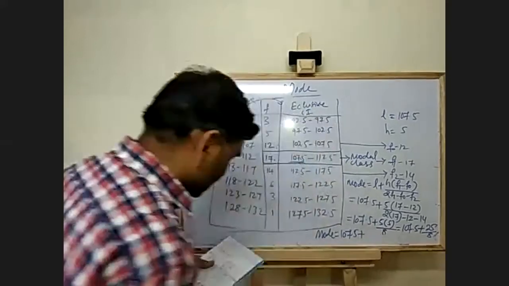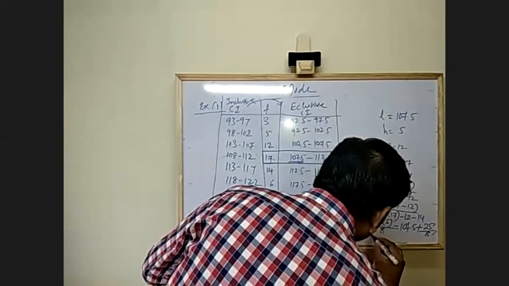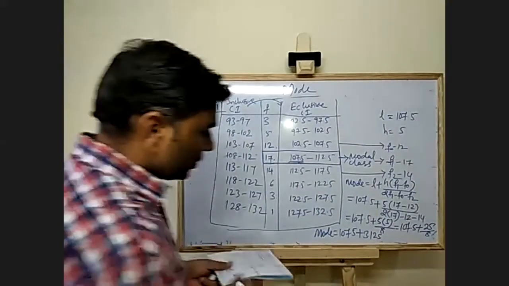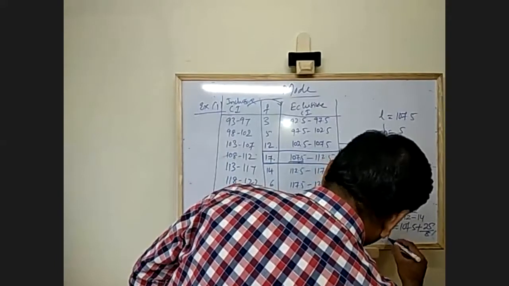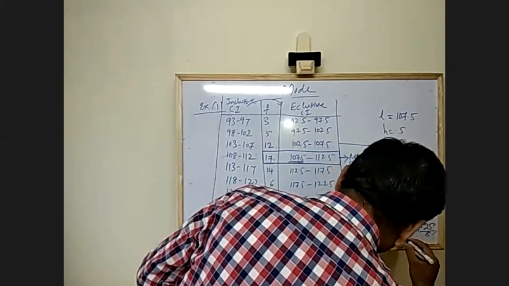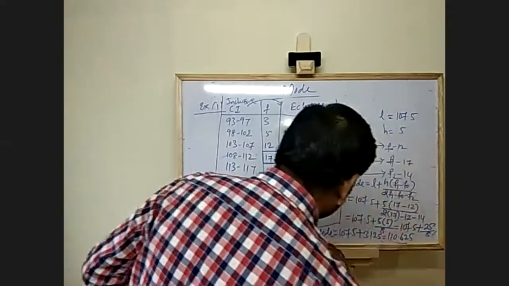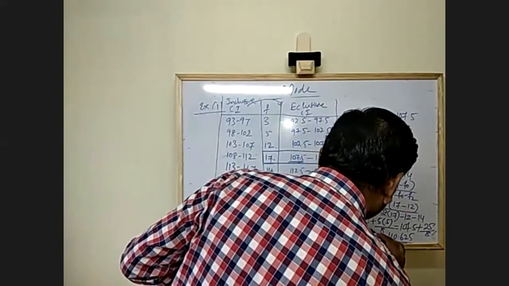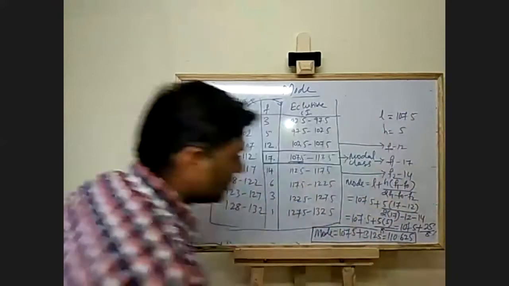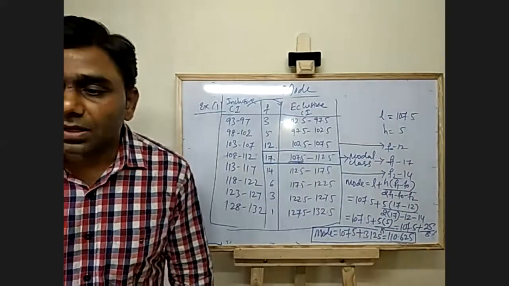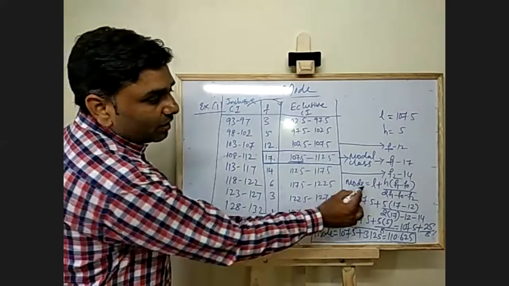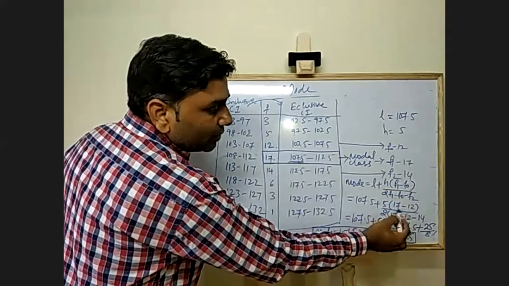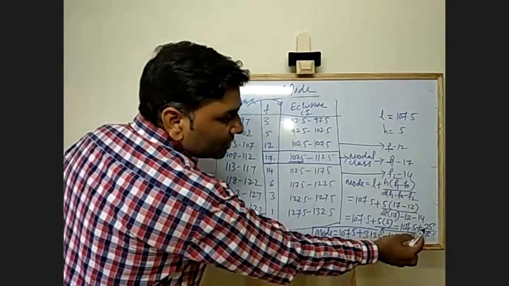So mode is equal to 107.5 plus 3.125, which is equal to 110.625. This is your mode. What you did: you took the formula and replaced all values. 5 into 17 minus 12 is 5, 5 into 5 is 25.